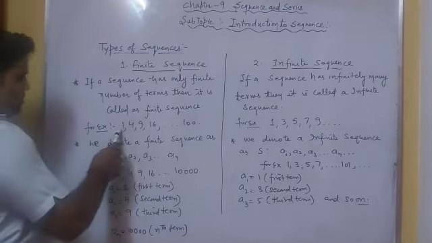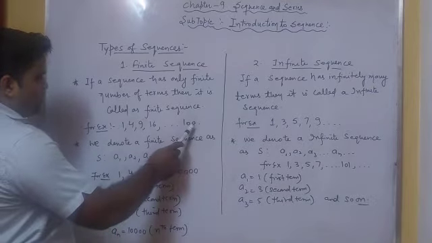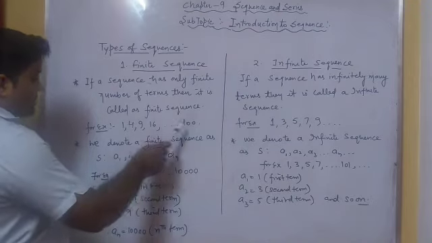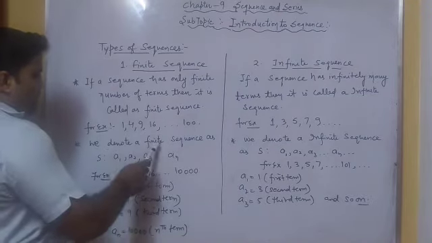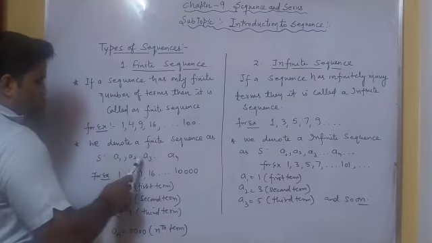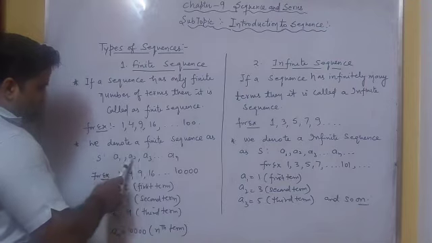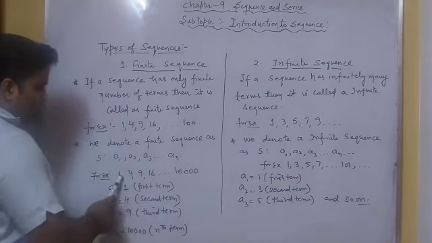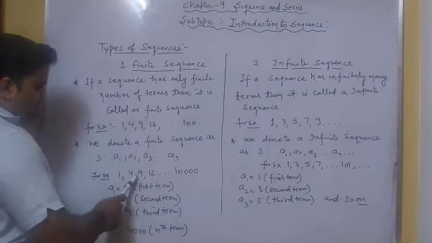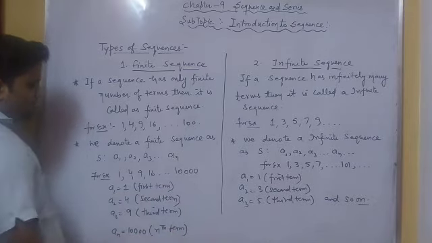For example, here we have a sequence. It starts with 1 and ends with 100. So this is a finite sequence. We generally denote our finite sequence as A1, A2, A3 and up to the nth term. This is the first term, this is the second term, this is the third term and this is the nth term. Here we have an example. Here 1 is the first term, 4 is the second term, 9 is the third term and here 10,000 is the nth term of the given sequence.